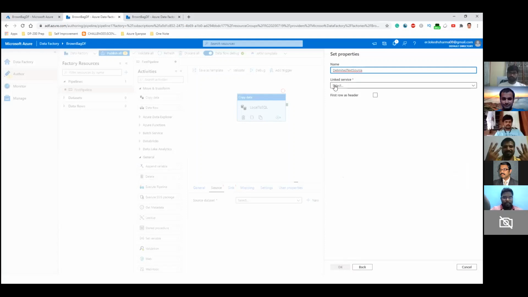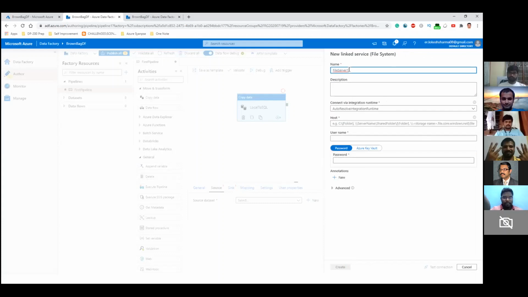Now see this option of linked service. So this dataset is asking for a linked service, which is the connection string. So in this linked service, we will have to specify the credentials for this local machine, my local machine. So we'll see how that is done, and we'll create a linked service from the beginning, and let's give it the name file server linked service. You can specify the description here.